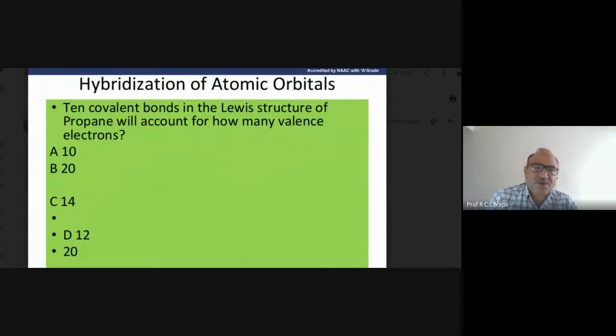Now we have another one on hybridization of atomic orbitals: how many covalent bonds are in the Lewis structure of propane? Okay, in the case of propane, CH3, CH2, CH3.